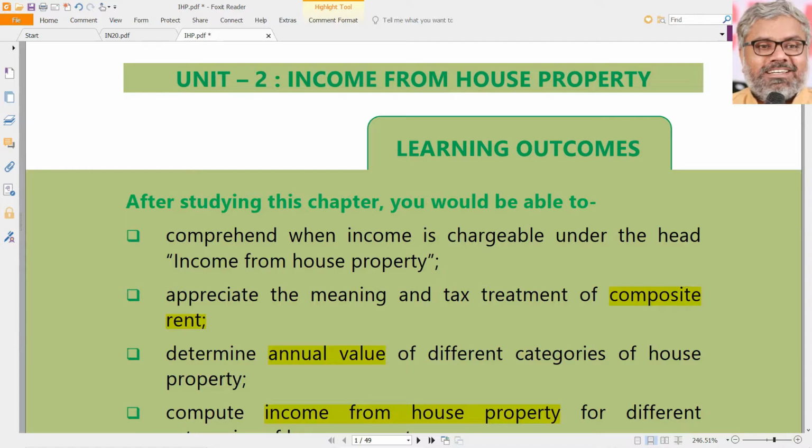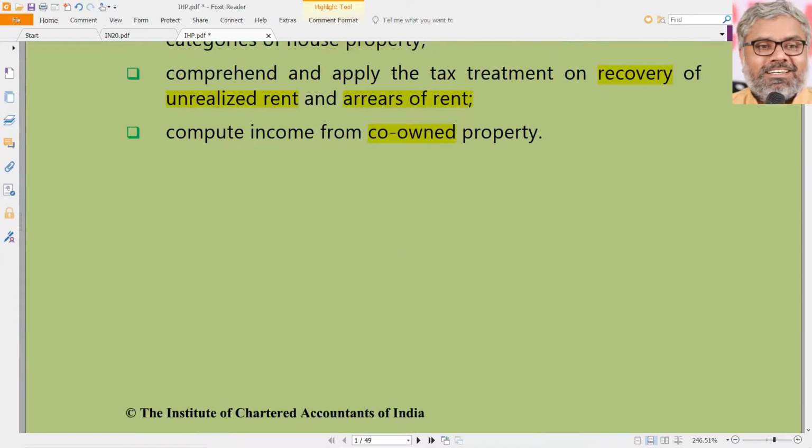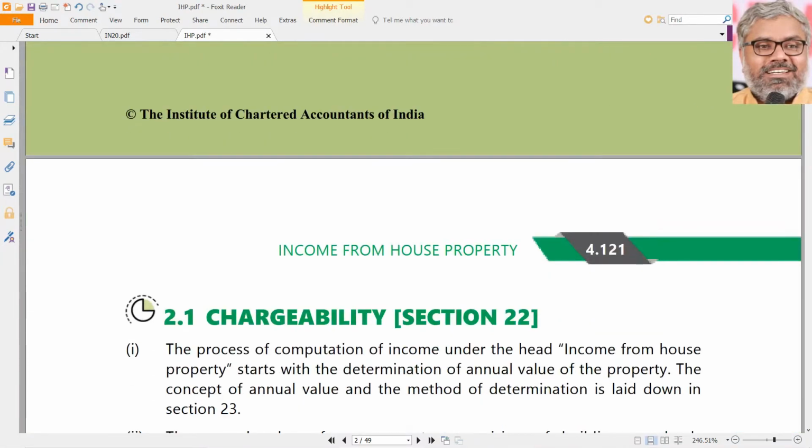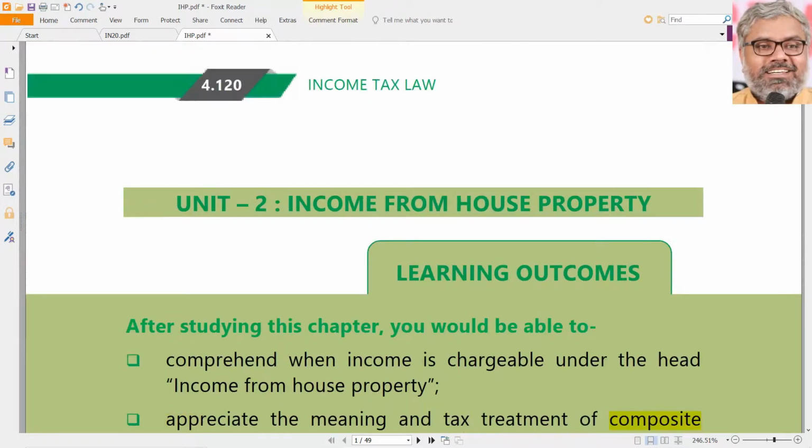While doing so, there will be many small requirements which we will have to understand anyway. So that is the broader outlook of this particular chapter or head of income, that is income from house property.